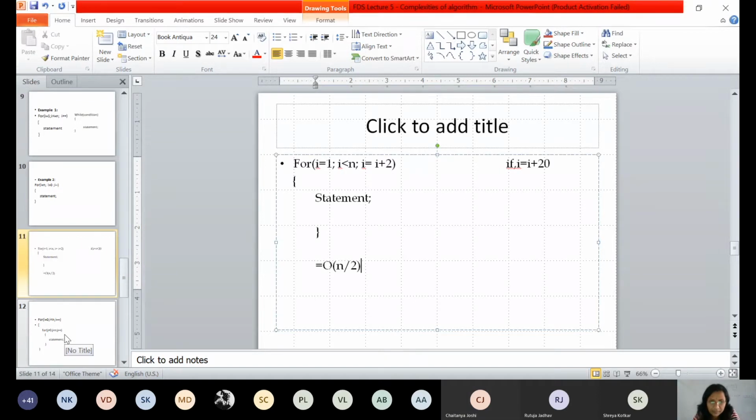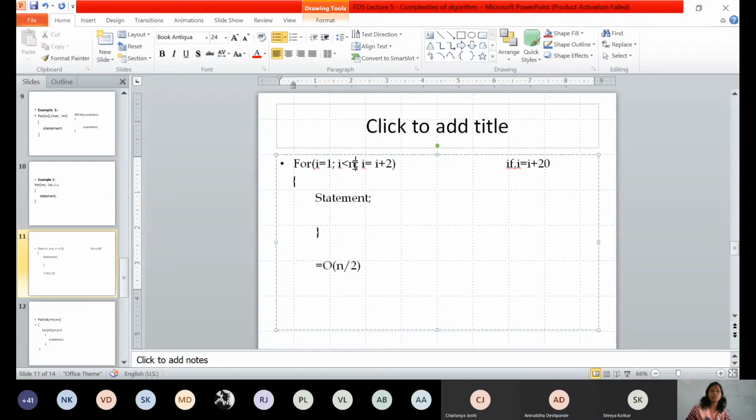Ma'am, suppose we take an odd number here, how can we calculate then? Here, you mean if we take n as 10, if we take any value for n, any odd number. You take any value for n, not necessary 10, and you just try to find out how many times the statement written inside the for loop is executed. That is the only thing you need to find out.